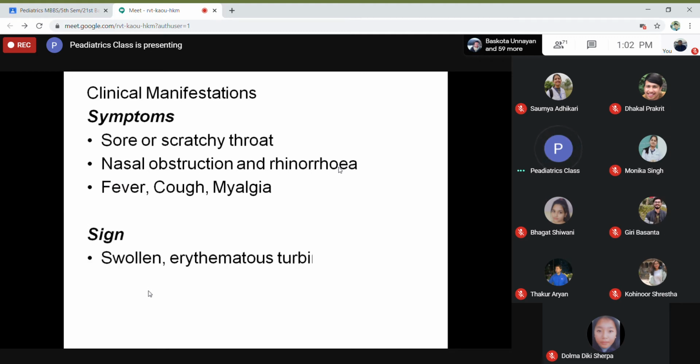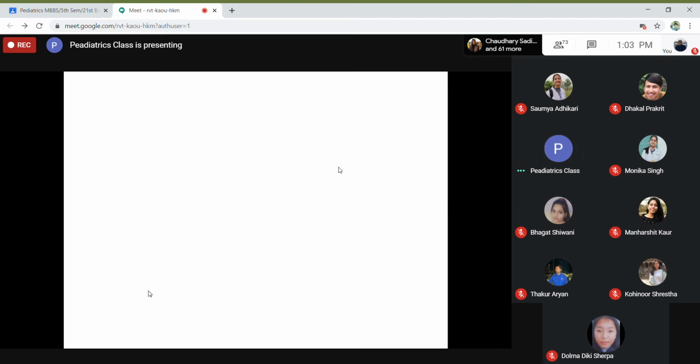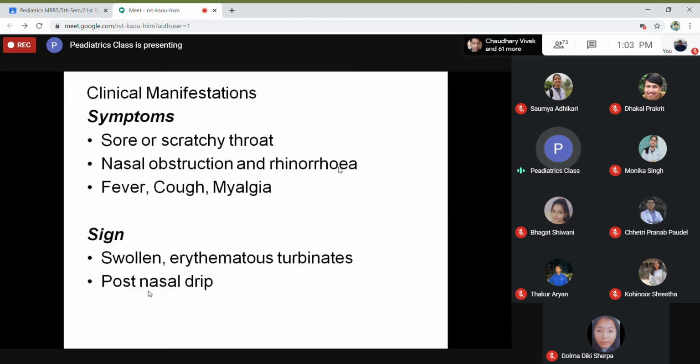Signs: if you examine the nose, you see the turbinates are swollen and erythematous, and if you examine the throat, the posterior pharyngeal wall, you can notice a post-nasal drip. So these are the clinical manifestations of the common cold.